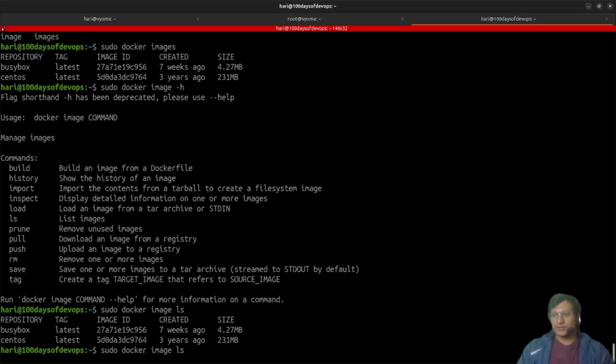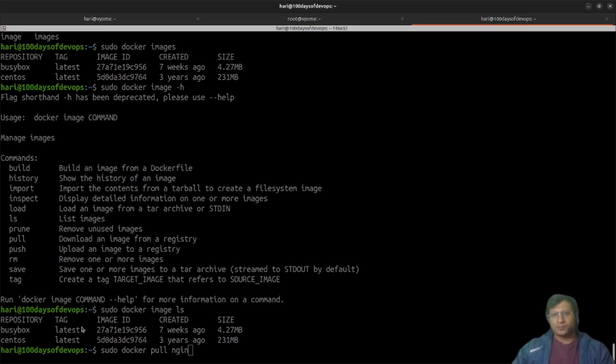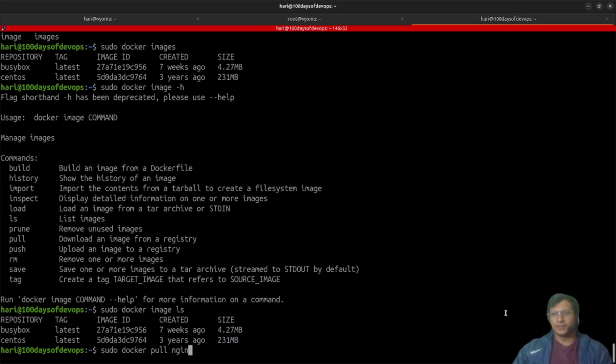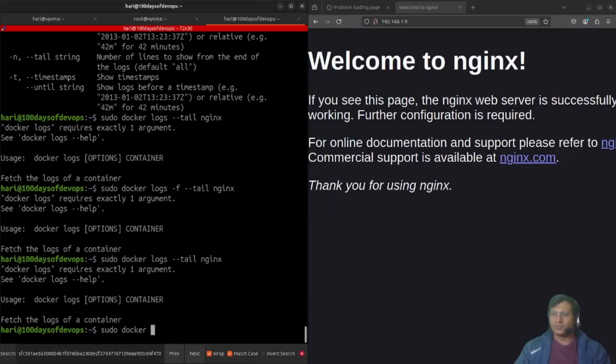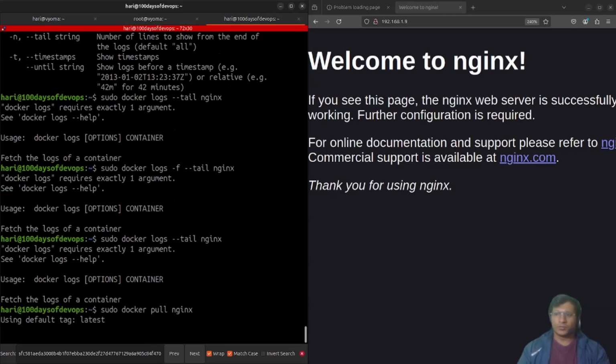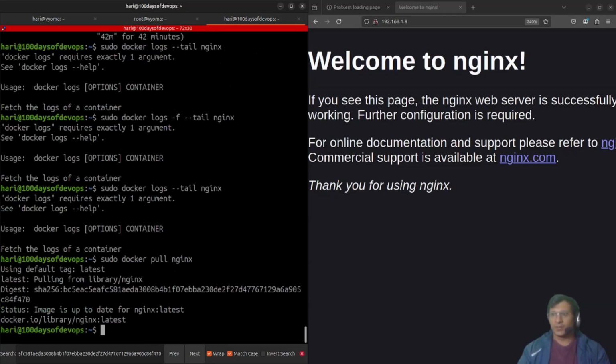So what we can do here is use the docker pull command, which is similar to docker image pull. Docker pull nginx. There is one file in it, let me show you. So we have sudo docker pull nginx. It downloads the container image into our system. So we have downloaded it.